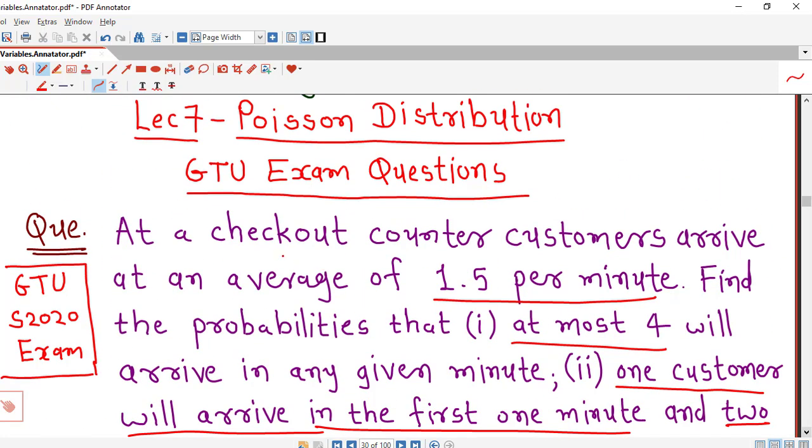It is given that at a checkout counter customers arrive at an average of 1.5 per minute.